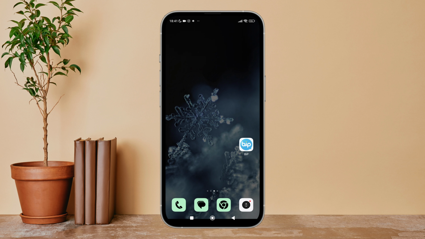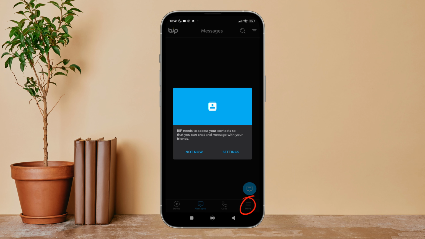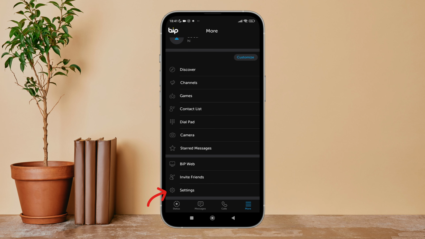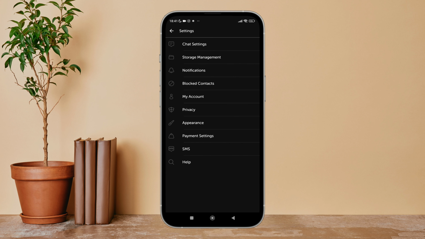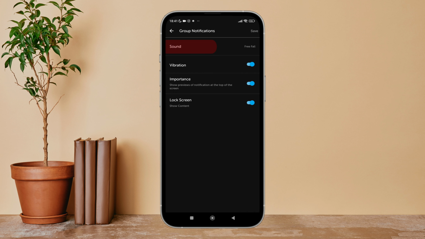Firstly, open BIP app in your device. Then tap on three lines icon. Next, tap on settings. After that, tap on notifications. Next, tap on group notifications. After that, tap on sound.